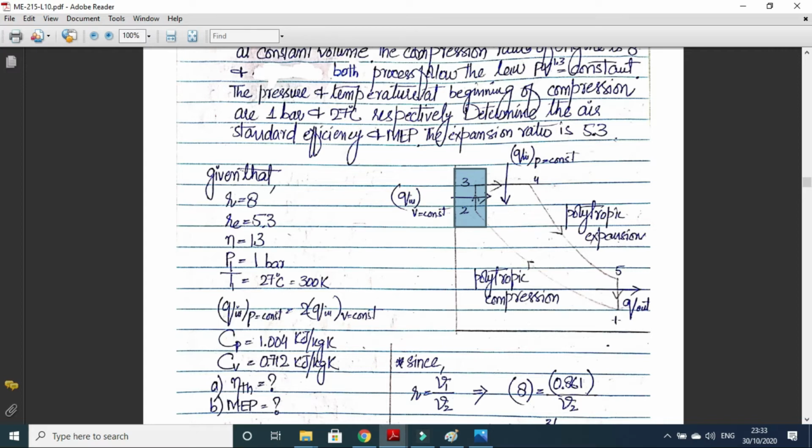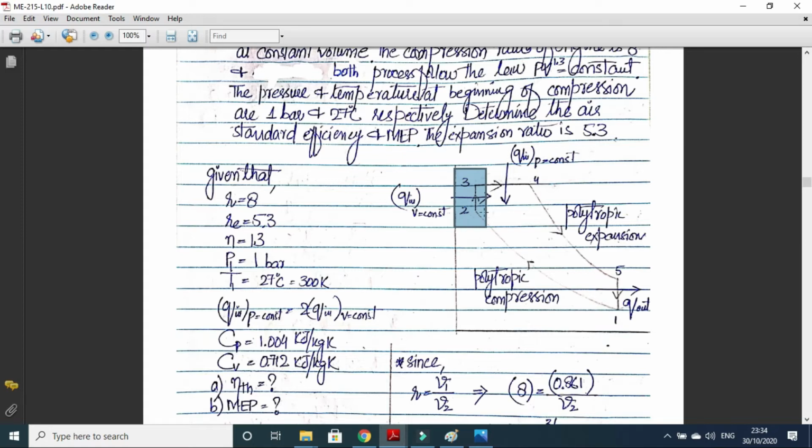So my point is that normally in the idealized cycles, the compression process is isentropic, and also the expansion process is isentropic. Isentropic means adiabatic. Adiabatic means no heat transfer. So we are safe. But in this numerical, 1 to 2 is polytropic compression and 4 to 5 is polytropic expansion. So there will be heat transfer taking place during these processes.